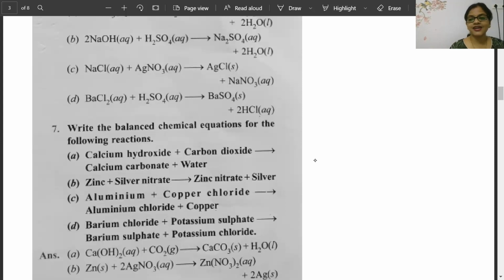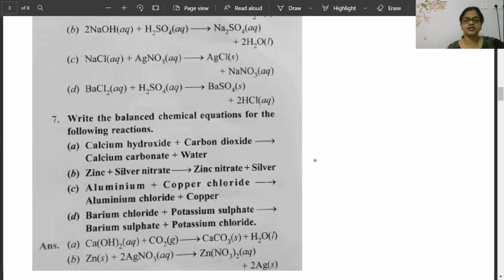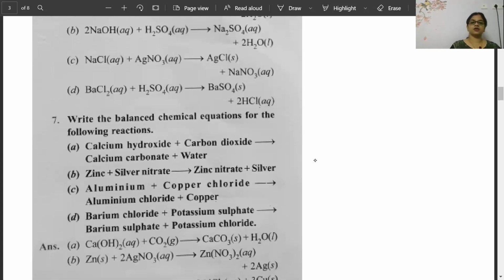Oh, Kritika started the next one. Fine. So zinc and silver nitrate, AgNO3, then only two you have to balance it. Because 2 atoms of silver here, 2 atoms of silver. Okay, Kritika, Pavitra, both of them have submitted the next answer also. Aluminium, copper chloride, CuCl2, AlCl3, aluminium chloride and copper.